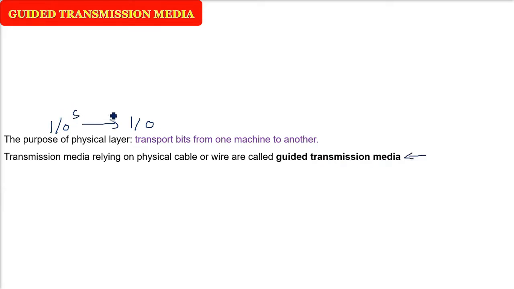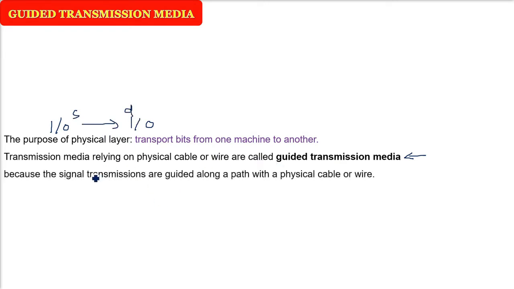That is, source to destination bits are going, and there has to be some way. The way is cable or wire. So why are we calling it guided? Because the signal transmission is guided. If there is a proper wire, it is guided by that physical wire or cable.